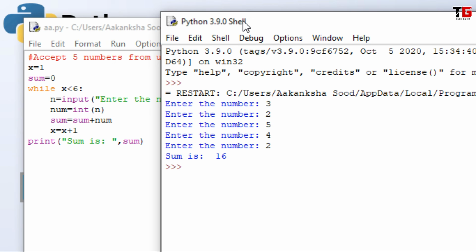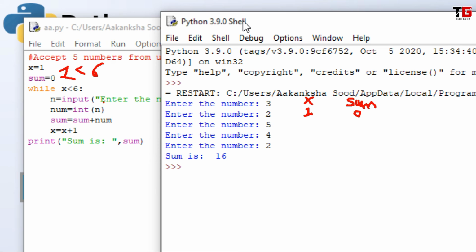Friends, let's see its execution. My first variable is x. The value of x starts with 1. Then I have declared a variable sum and I stored 0 in that. Then I run a loop while x is less than 6. Right now x is 1 and we know 1 is less than 6. So the loop will start executing.